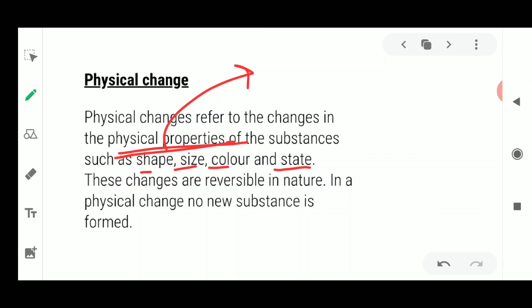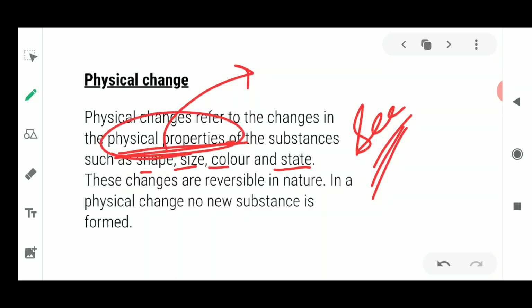Physical properties means those properties which you could see. Those properties which are visible are called the physical properties. It's very easy to remember. The appearance of any object is because of its physical property. Yesterday also I gave you the example: if you have to describe anything by only looking at it, how will you describe it?